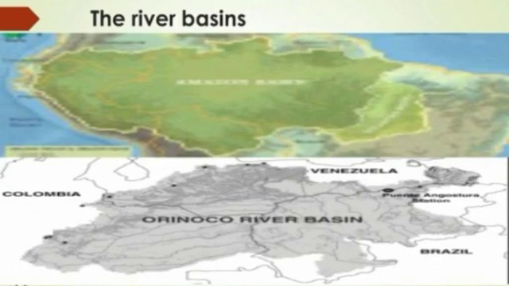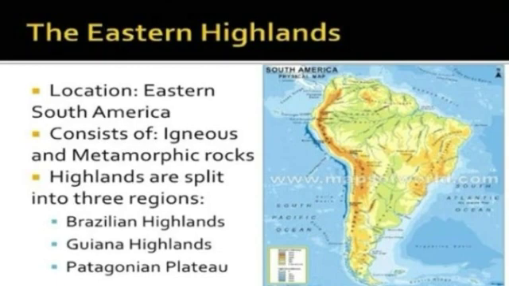Let's see the Eastern Highlands. These are considerably older than the Andes and are mainly plateau which is cut by many rivers. They lie to the north and south of the Amazon River. The Guiana Highland is located in the northern part of the continent, which has a number of waterfalls, including the Angel Falls. The Brazilian Highlands are found to the south of the Amazon basin.